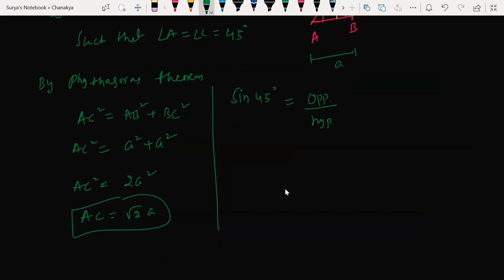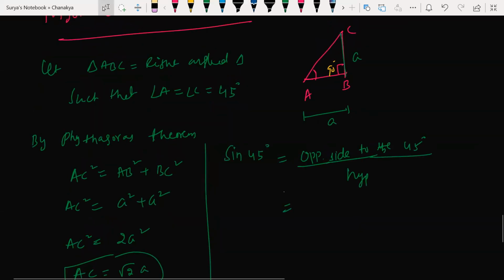Sin theta is nothing but opposite by hypotenuse, or not? Yes, sir. So here you can write this as the side opposite to the 45 degrees, all divided by the hypotenuse.